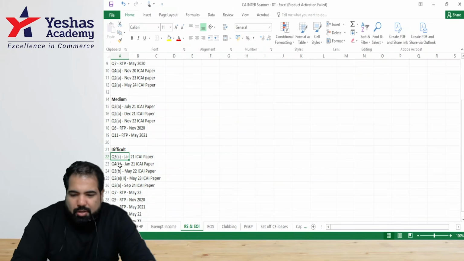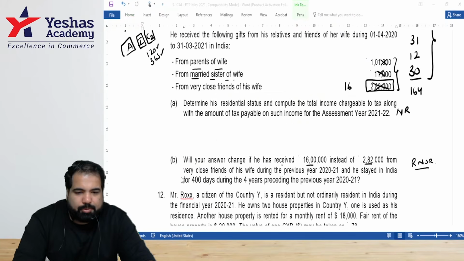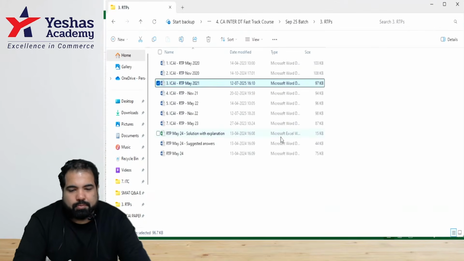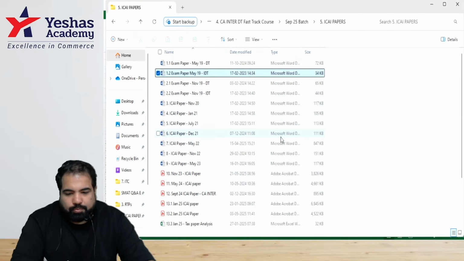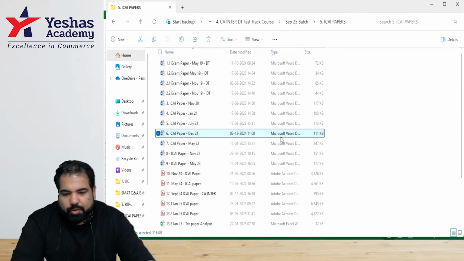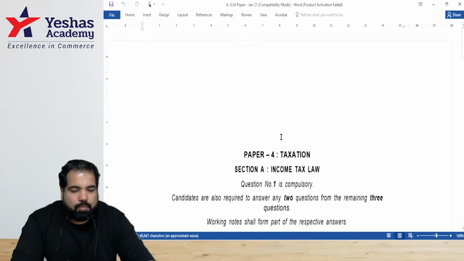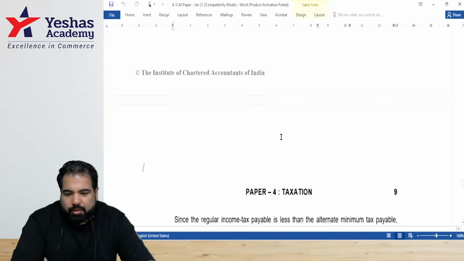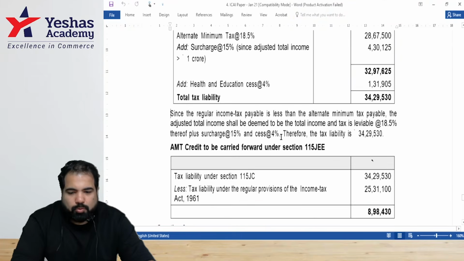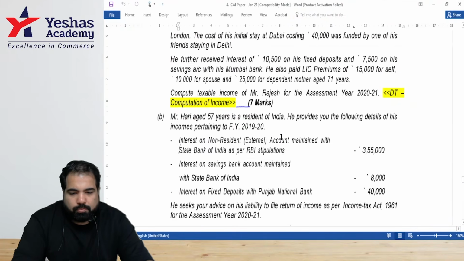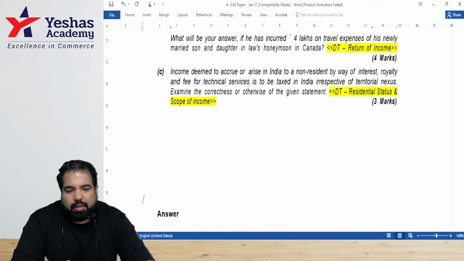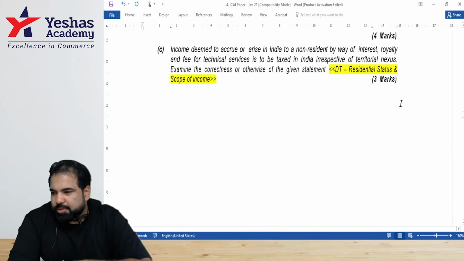People online, I hope you guys are on the same page with us. This is question number 3C, Jan 21 ICAI paper. So moving to the paper now again. This is Jan 21. Let's see why it is difficult and why I have put it in the difficult part. Everyone read it and then we will talk about it. Please read the question.